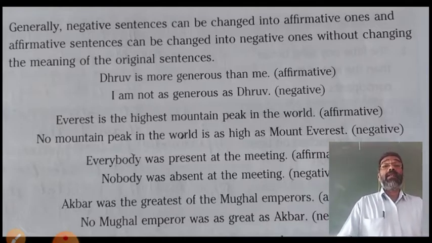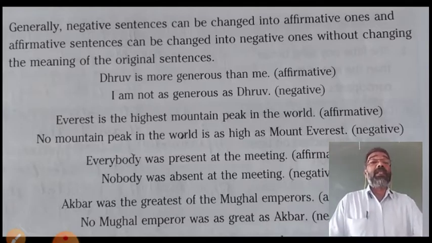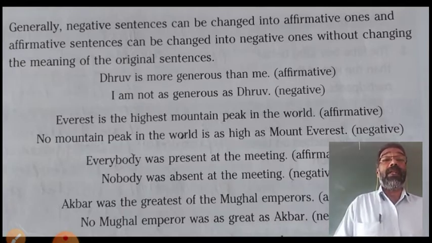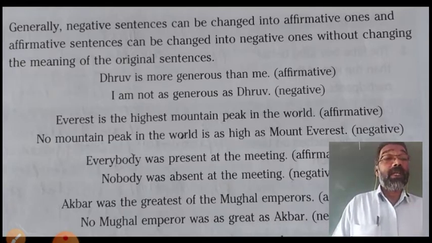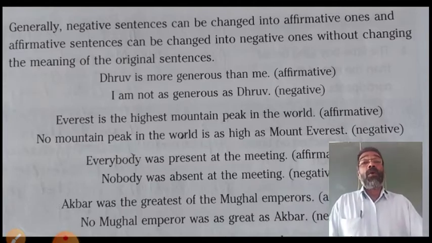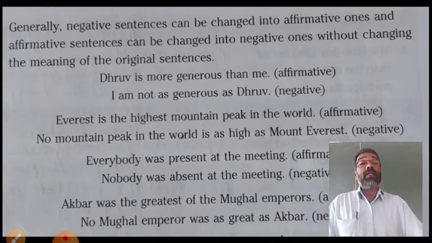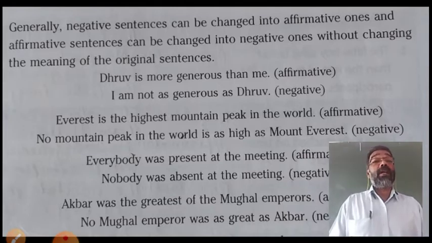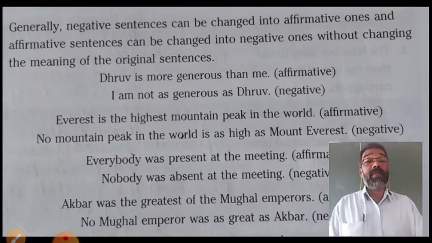Another example: Mount Everest is the highest peak in the world. No mountain peak in the world is as high as Mount Everest. Negative. The first sentence was affirmative, the second is negative.